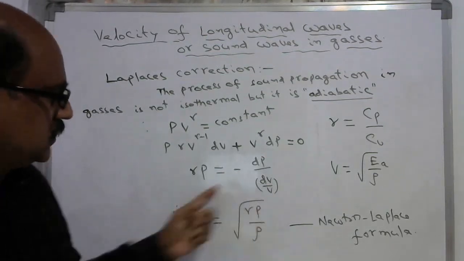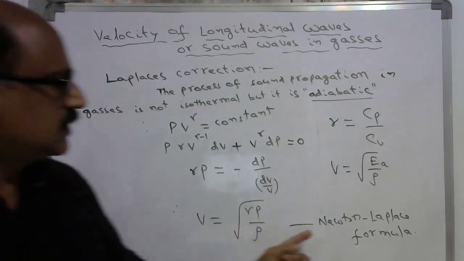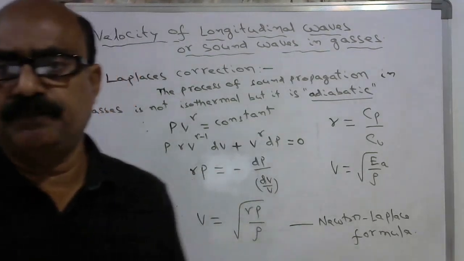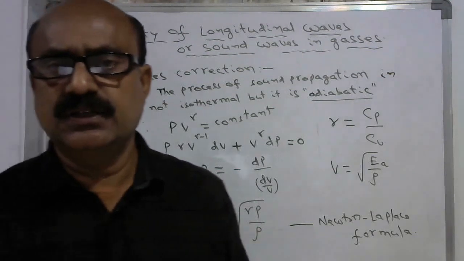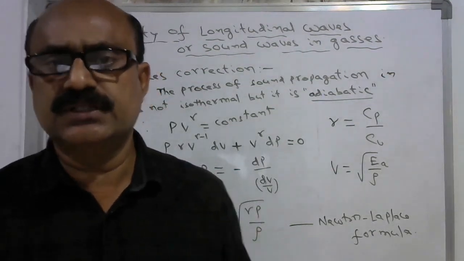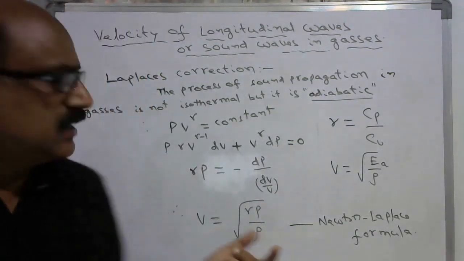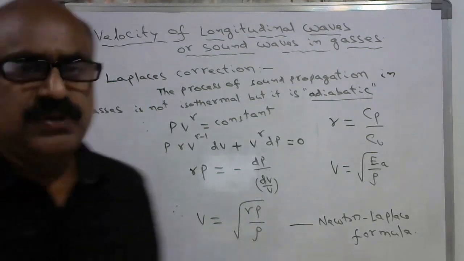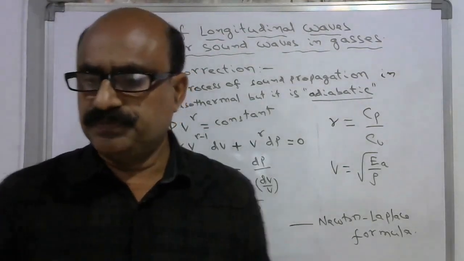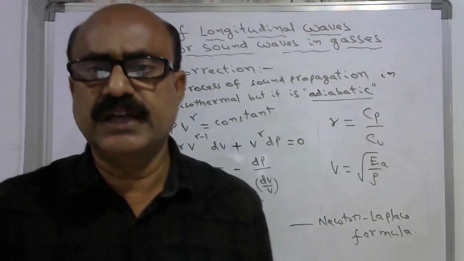That is why this equation is called the Newton-Laplace formula. This is the equation contributed by both the scientists, and we call it the Newton-Laplace formula for the speed of sound in gases.